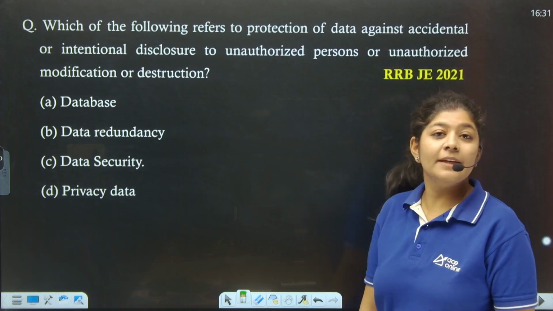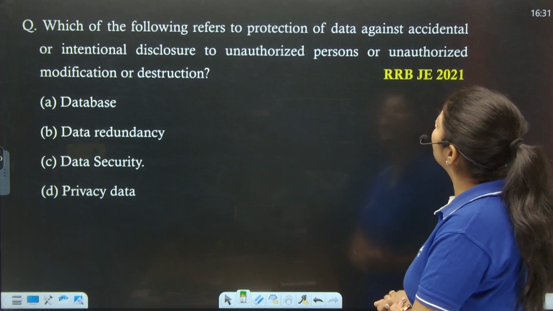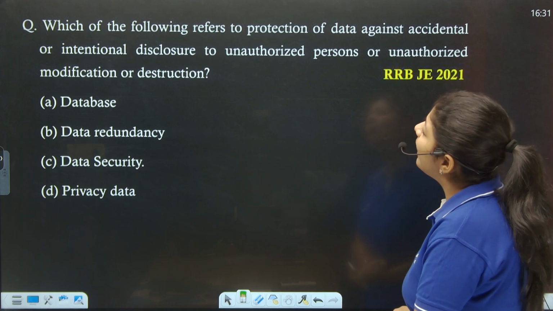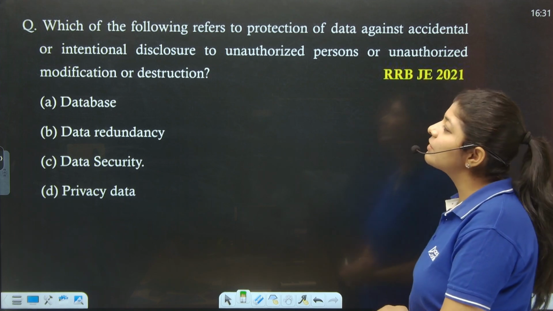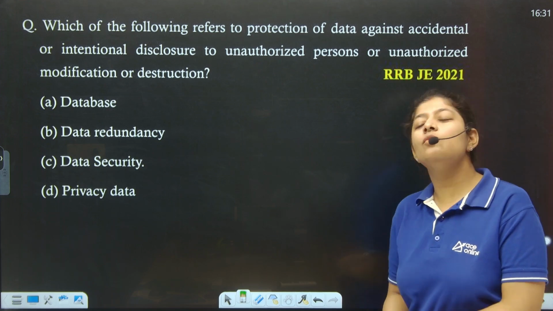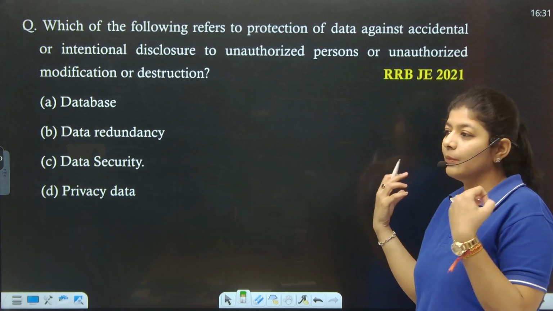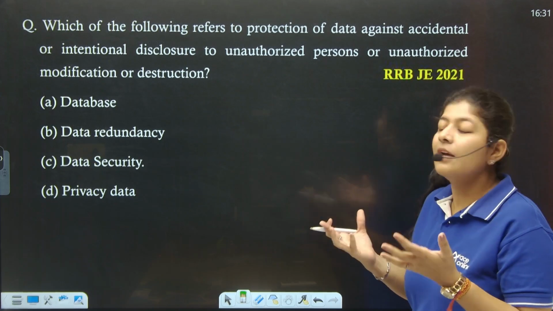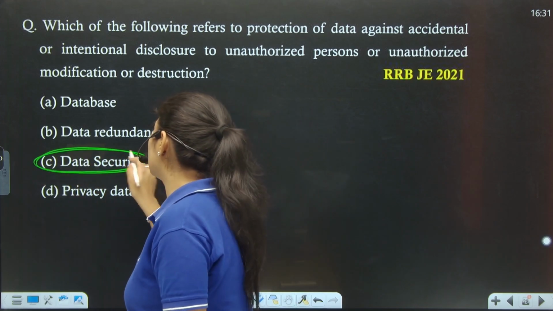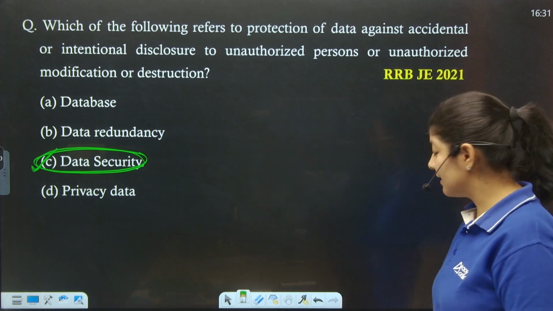Next. The next question says, which of the following refers to protection of data against accidental or intentional disclosure to unauthorized persons or unauthorized modification or destruction? Basically, whenever we try to secure the data, we are protecting it, right? So this refers to data security. Option number C is the correct one.